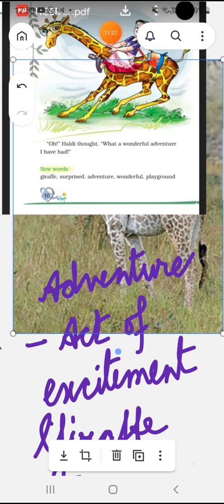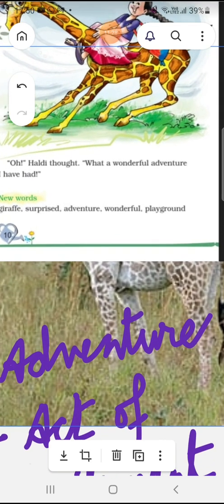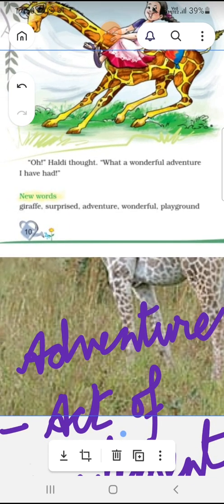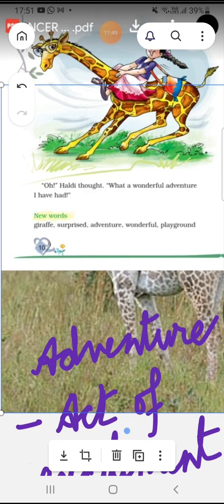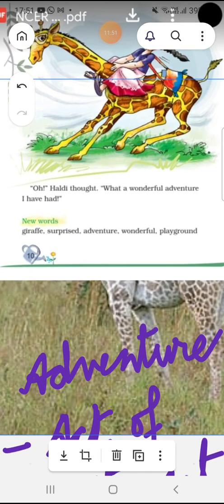Then the last page, students, the last part of the story. "Oh," Haldi thought, "what a wonderful adventure I have had." So it was a very wonderful adventure. That means it was a very exciting act that Haldi did. What was the wonderful adventure? That she climbed on the giraffe's back and reached the school so quickly.